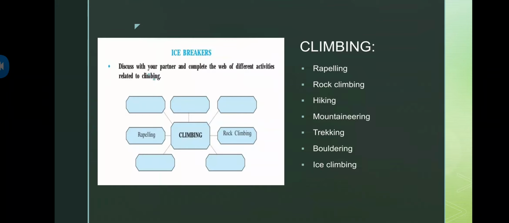The question is, first one, discuss with your partner and complete the web of different activities related to climbing. So what we have to do is write the different activities which are related to climbing, as two of the answers are already given. One is rappelling and the other one is rock climbing.